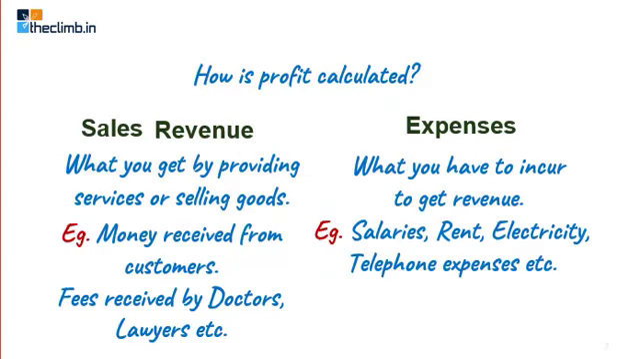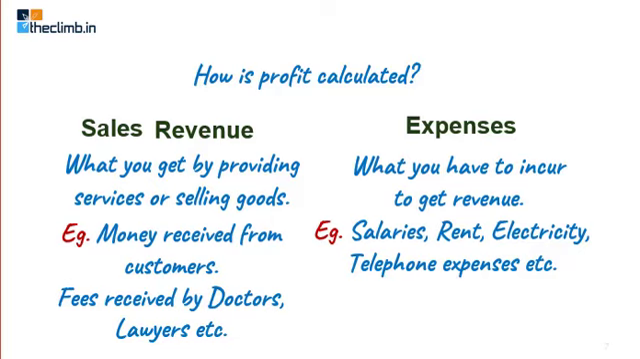Now, the next important thing is, how do we actually calculate the profits? Profits are basically the difference between the sales revenue and expenses. Sales revenue means revenue itself. Revenue means what you get by selling goods. We sometimes call it sales revenue. If you get fees, you can call it fees revenue. If you get commission, you can call it commission revenue. So whether you call it commission revenue or revenue, it's fine. Sales means the revenue which you have earned for selling some goods or services.